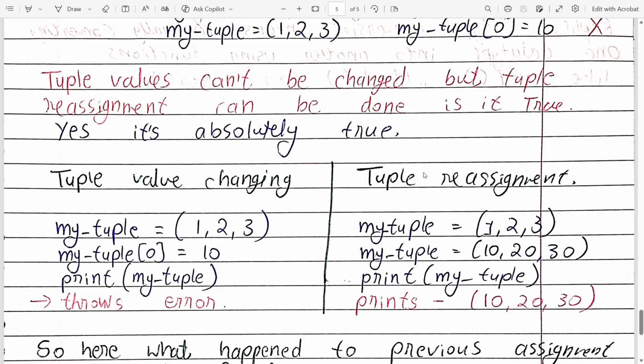Then with the help of tuple reassignment, my_tuple equals (1, 2, 3), and we are reassigning my_tuple equals (10, 20, 30). It is clearly possible because we are changing the whole tuple. So the old reference will not be there and it will refer to a new tuple, that is (10, 20, 30). So it prints and will not throw any kind of error.